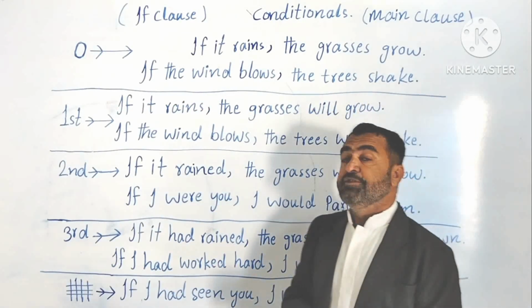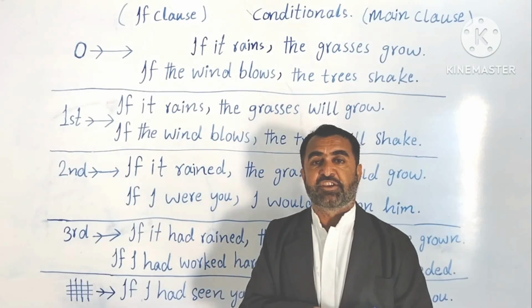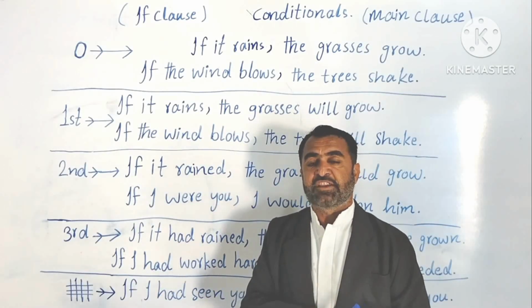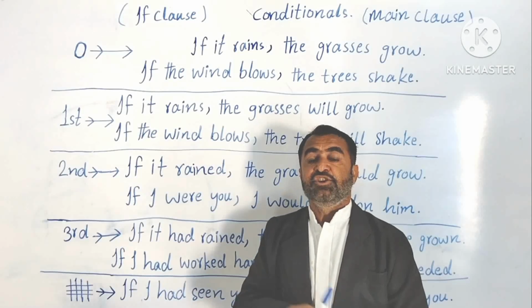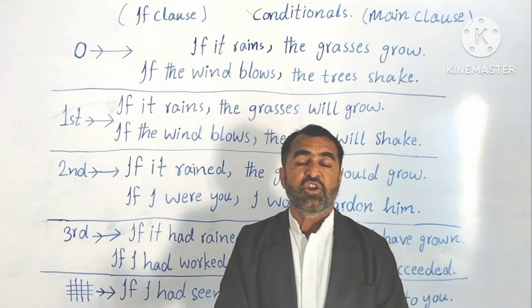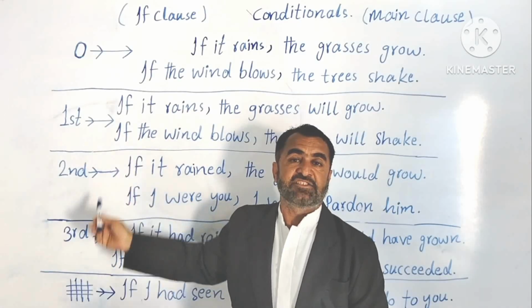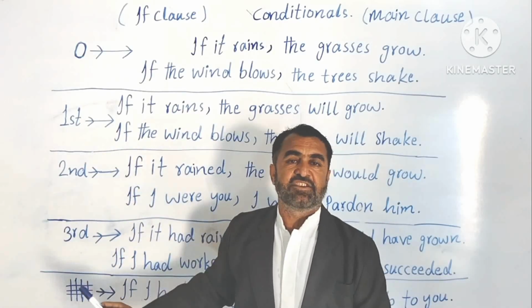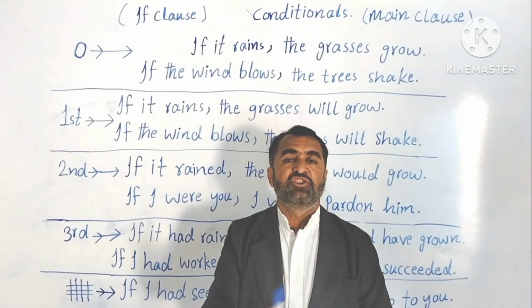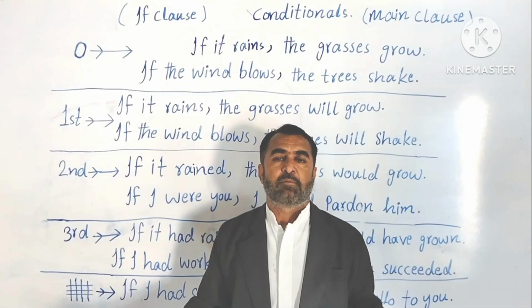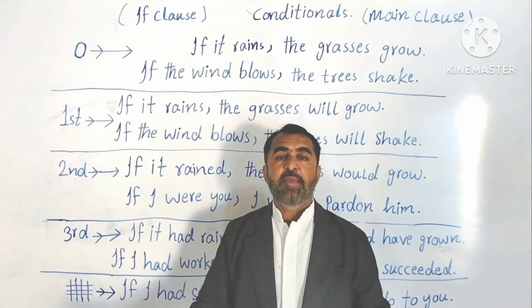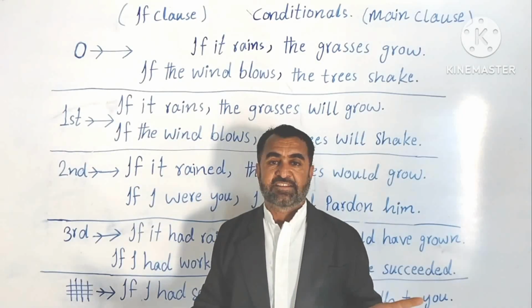And the most important thing is that you cannot use modal verbs in if clauses, or you can say conditional clauses. After if, you cannot use a modal verb. That is impossible or incorrect.